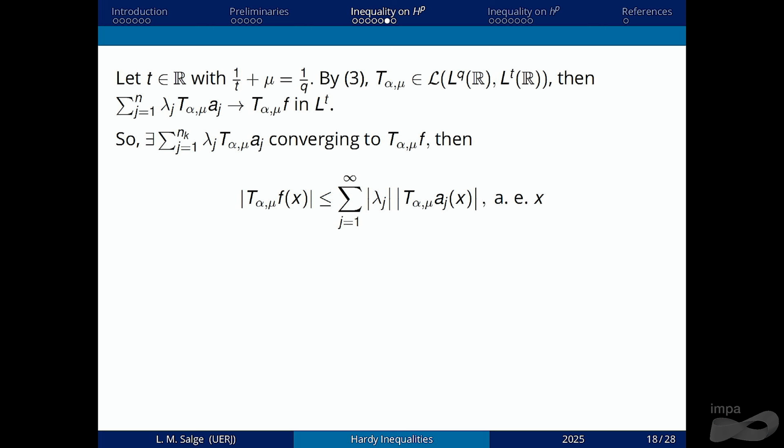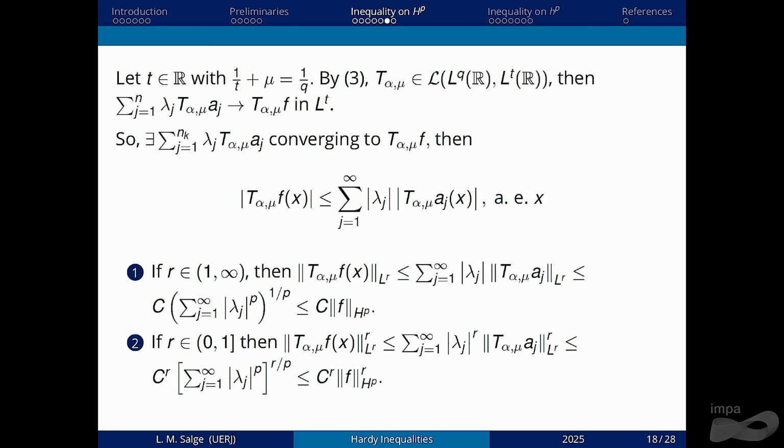So with this in mind, we can take a specific t that satisfies this equality. The Hardy operator is bounded from L^q to L^t, and we can conclude that the image of the distribution is actually the image of the operator applied only to the atomic decomposition. So we get this estimate, and we can do the estimate for L^r.